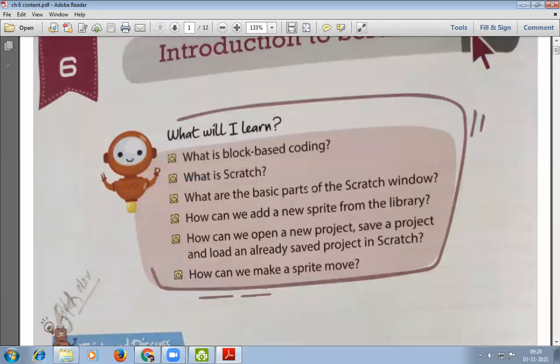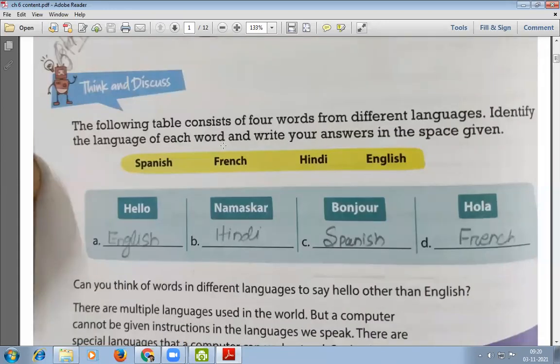Before starting the chapter, there is a think and discuss related discussion given here. Let us start it first. The following table consists of 4 words from different languages. Identify the language of each word and write your answer in the space given. So basically we have to write from which language these words come.